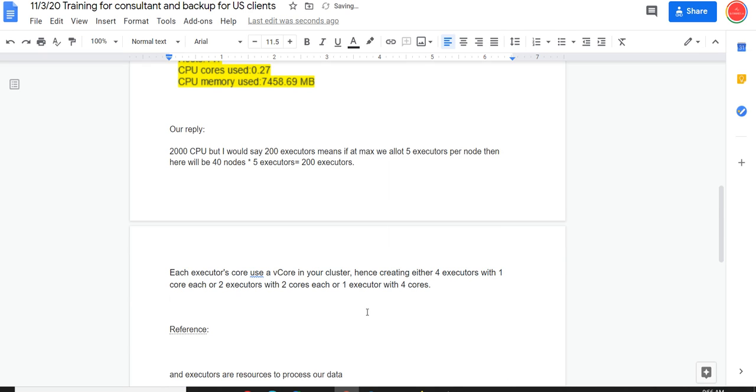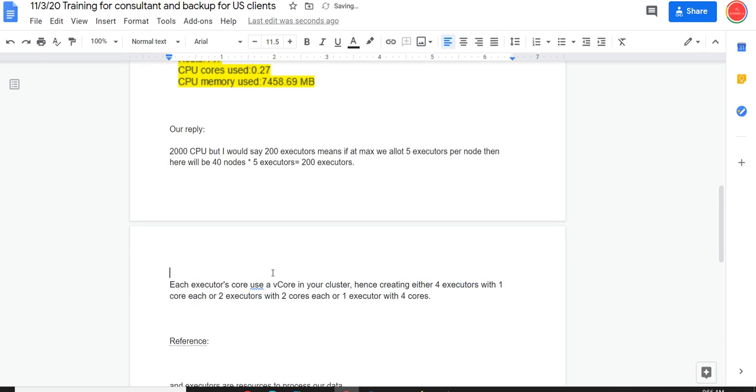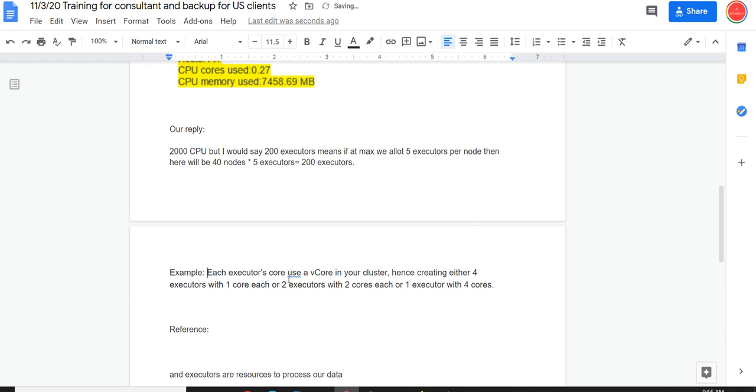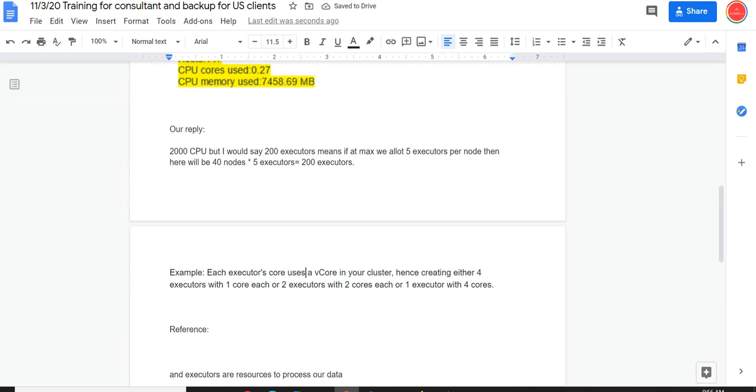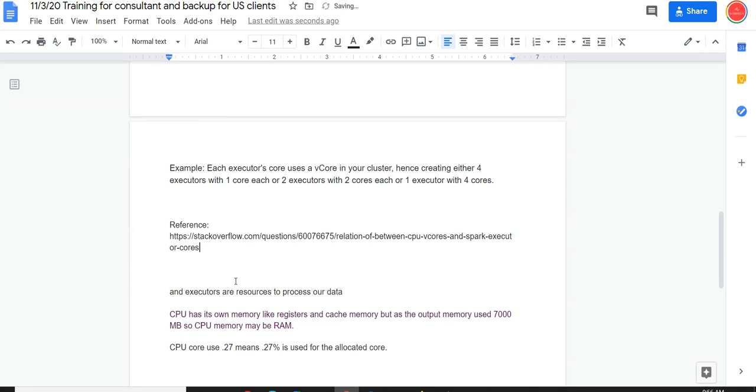So cores remain constant, those are CPU cores. Now if we have 200 executors in this case, I'm going to paste this link as well, because if they want to read more, they can go to the link and verify. A lot of the time they don't know who we are, so they don't want to trust anything.